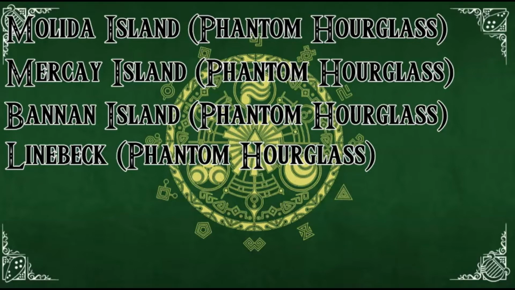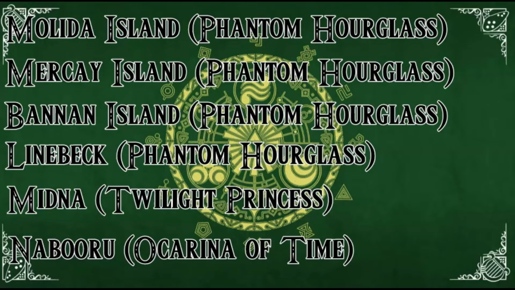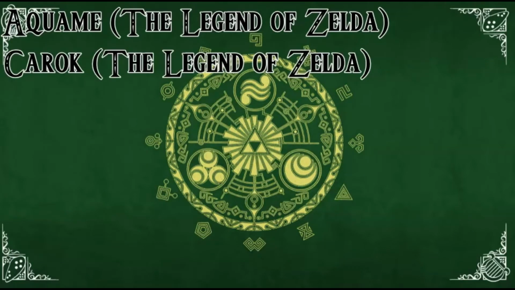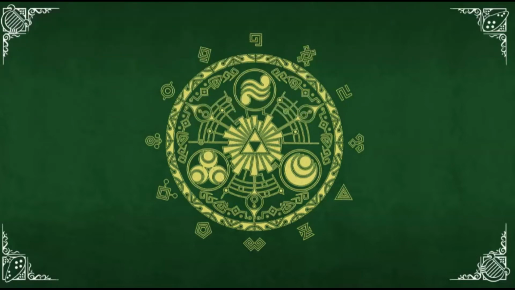And Midler Woods, which probably mentions Midna from Twilight Princess. Mount Naboru, referencing Naboru from Ocarina of Time. Aquame Lake and Karak Bridge, referencing bosses from The Legend of Zelda. Breach of the Mice, referencing the Demon King from Skyward Sword, and there are more.